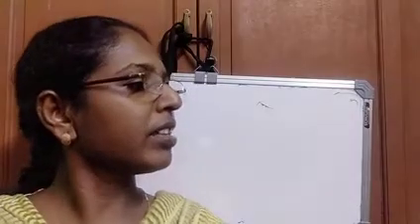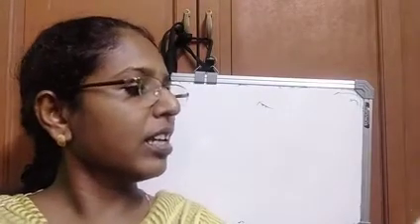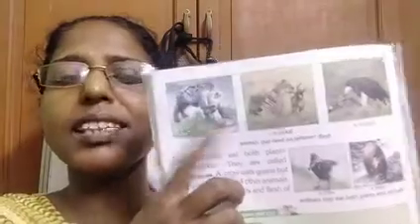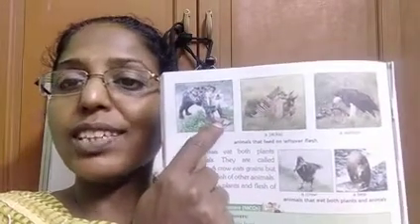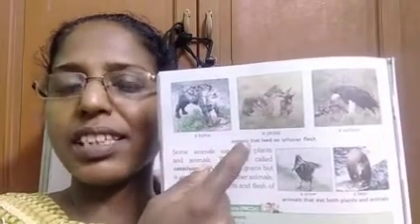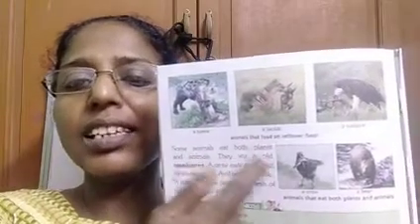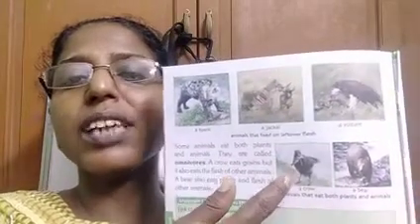Okay. Then for some animals, I made a mistake. Hyena, jackal and vulture eat leftover food and clean our surroundings. These are not omnivores. These are called scavengers. Another name is there. And omnivores are crow and bear.